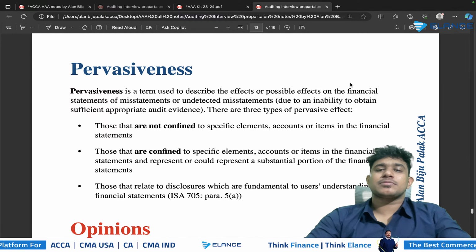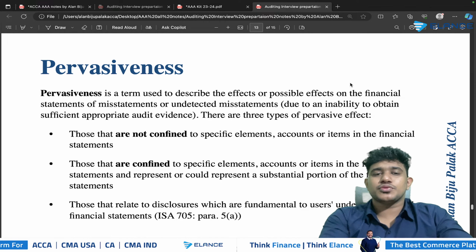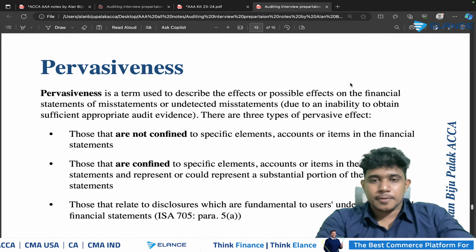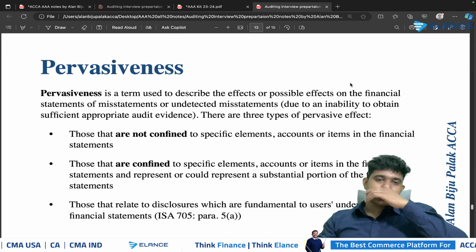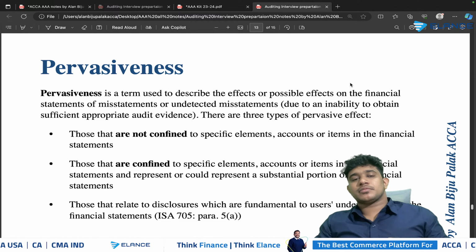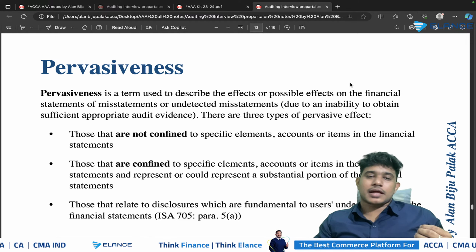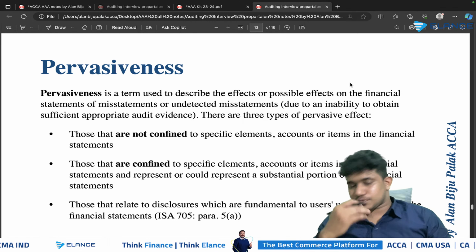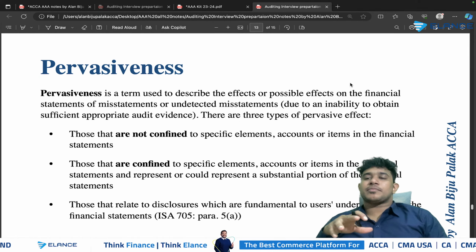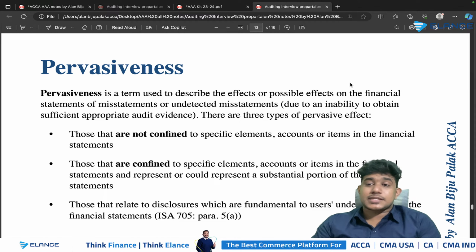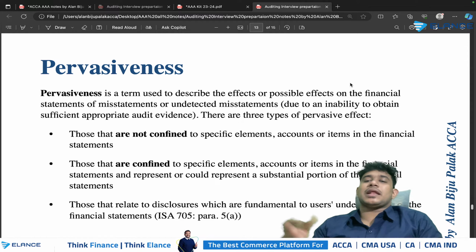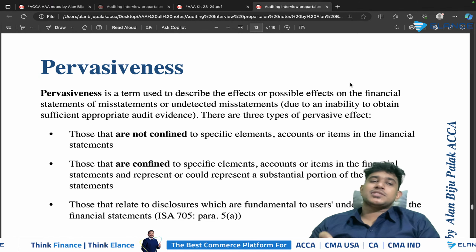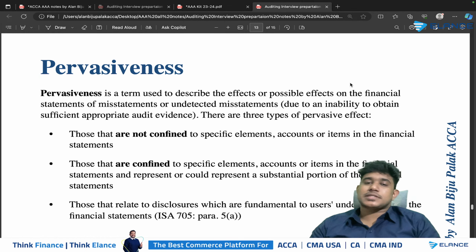So pervasiveness is basically the term which an auditor uses to describe the effect of a mistake in the company's financial statements. So basically, we will be considering pervasiveness of an item or of a transaction by considering how much impact it is creating over the company's financial statements. Say for example, if a particular mistake is having impact over multiple elements of the financial statements, it is not confined to a single element. The company's financials, multiple elements are affected.